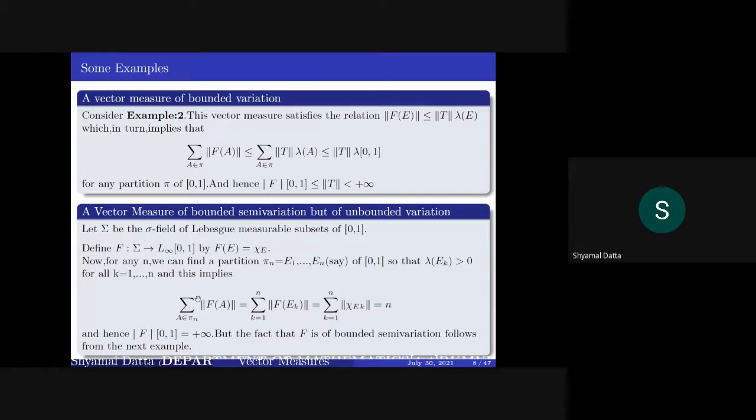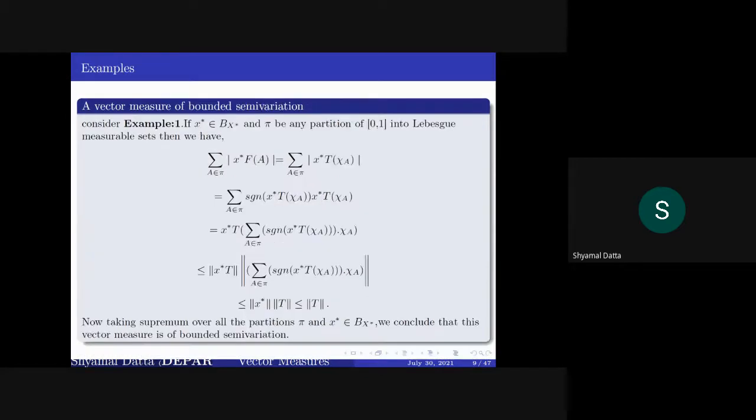If you calculate this summation over pi n, you can show that it is equal to n. Then taking the supremum, you can show that this blows up to plus infinity. So f is a function of unbounded variation. But you can show from the next one that it is a function of bounded semi-variation.